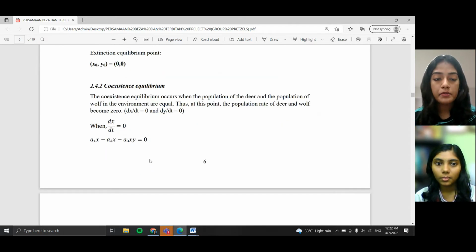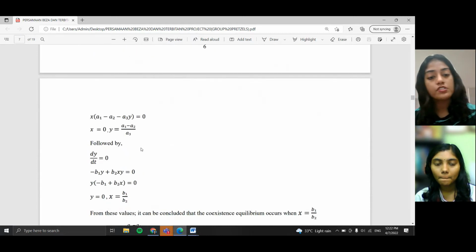For coexistence equilibrium, the coexistence equilibrium occurs when the population of the deer and the population of wolf in the environment are equal. At this point, the population rate of deer and wolf becomes 0, which means dx over dt equals 0 and dy over dt equals 0. When dx over dt equals 0, the equation becomes a1x minus a2x minus a3xy equals 0. And when we solve it, we obtain x equals 0 and y equals (a1 minus a2) over a3.